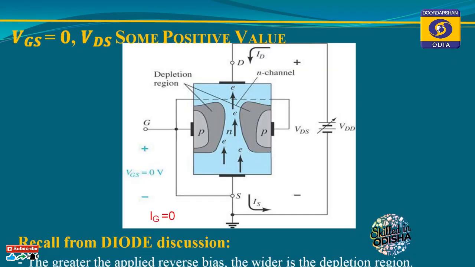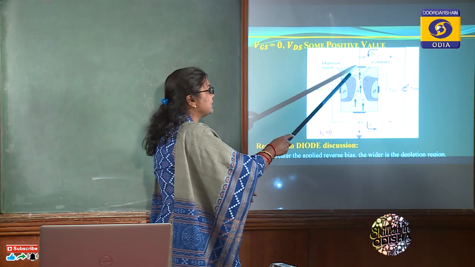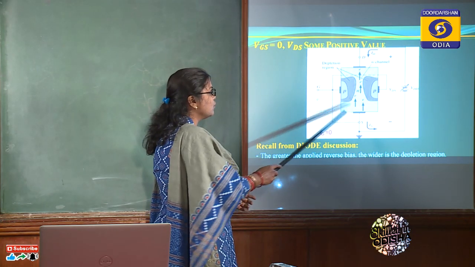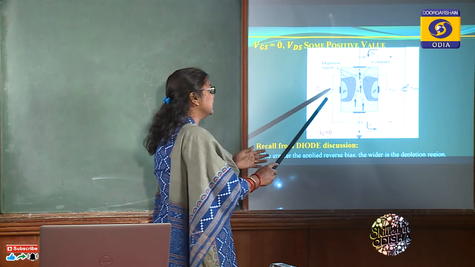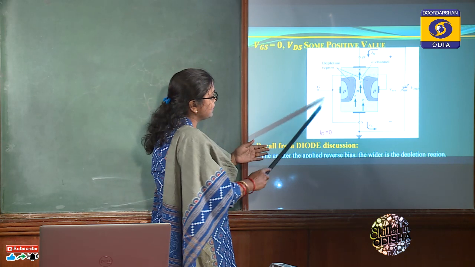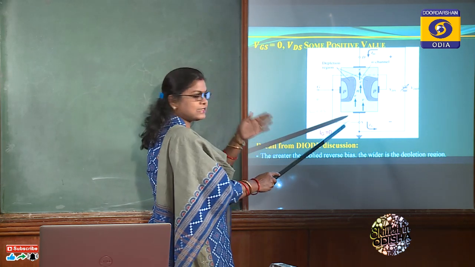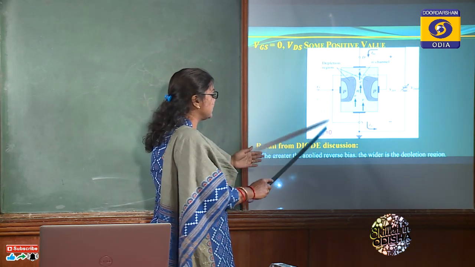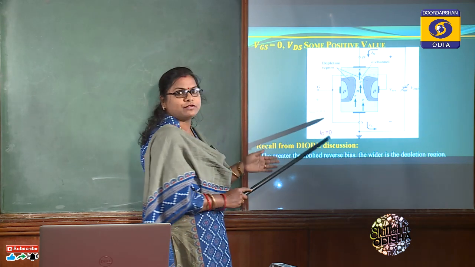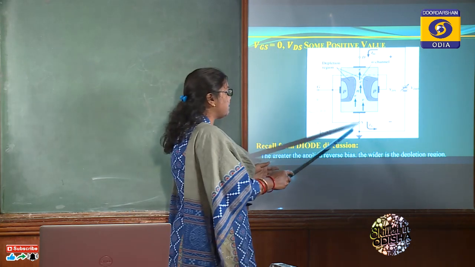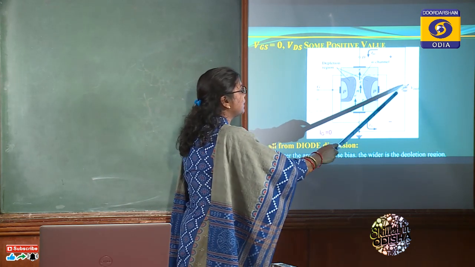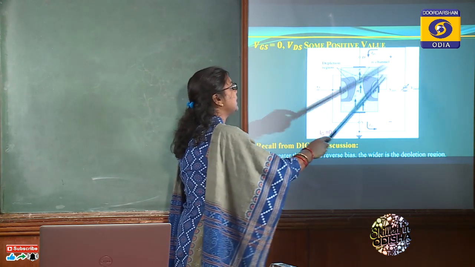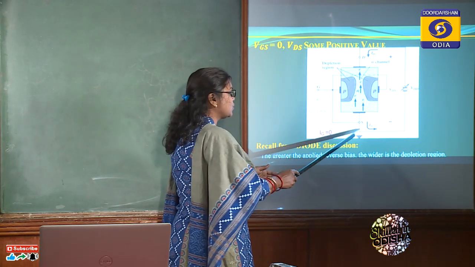And this is the structure. As you can mark, this is the drain terminal and this is the source terminal. Whenever the gate terminal and source terminal are shorted with each other, here the applied voltage is 0. Then we apply some voltage across drain to source, where the positive terminal is connected to the drain terminal and the negative terminal is connected to the source terminal.